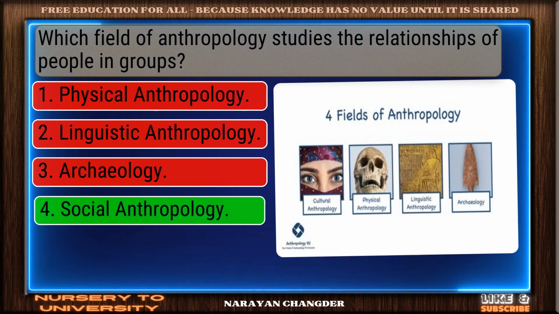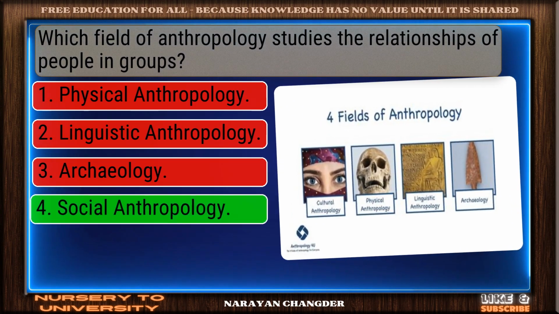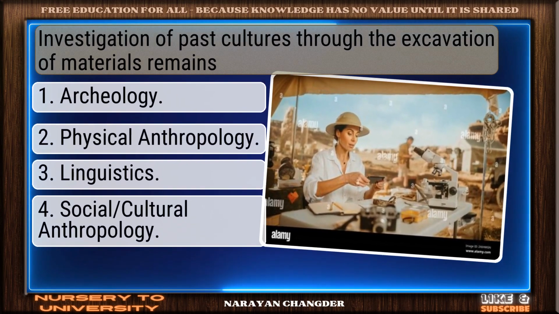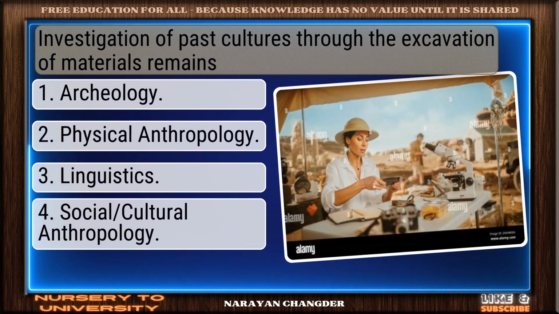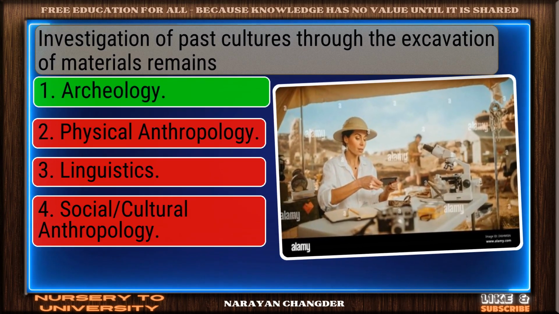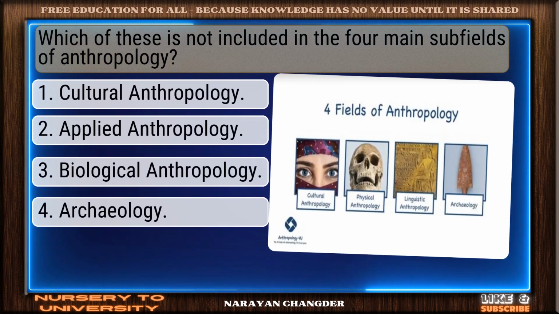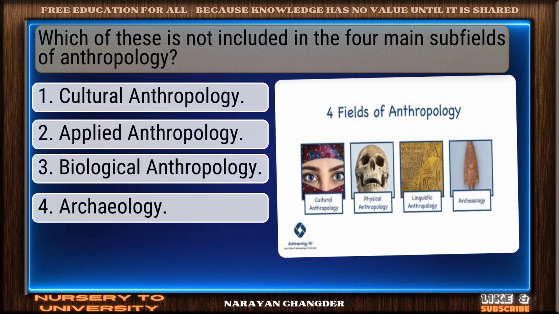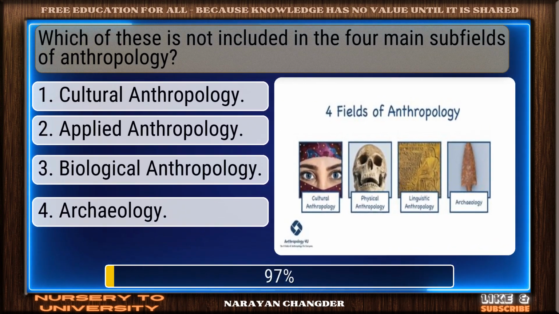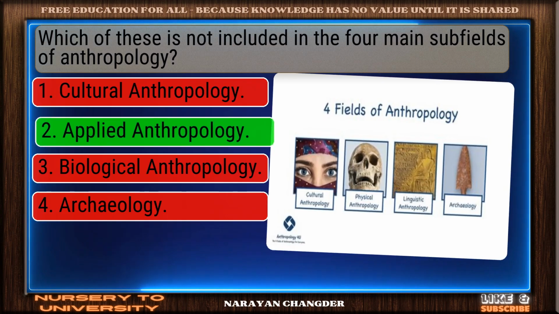Correct response. Social anthropology is the most accurate answer. Investigation of past cultures through the excavation of materials remains. Strong choice. Archaeology is the right answer. Which of these is not included in the four main subfields of anthropology? Right choice. Applied anthropology is the best answer.